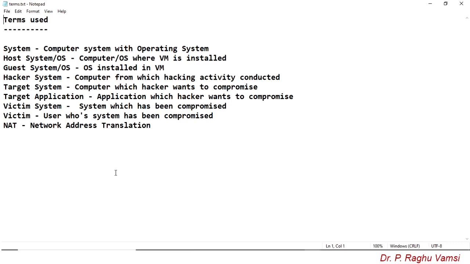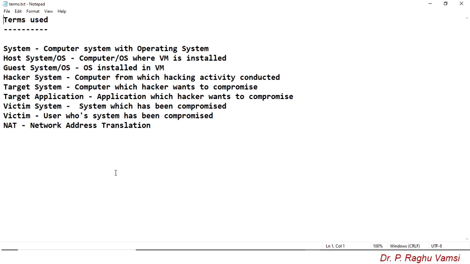Host system, or host operating system, means that computer or OS where the virtual machine is installed. In the last video, I showed you installing the virtual machine on the Windows 10 operating system. So here the host system or host OS will be Windows 10.